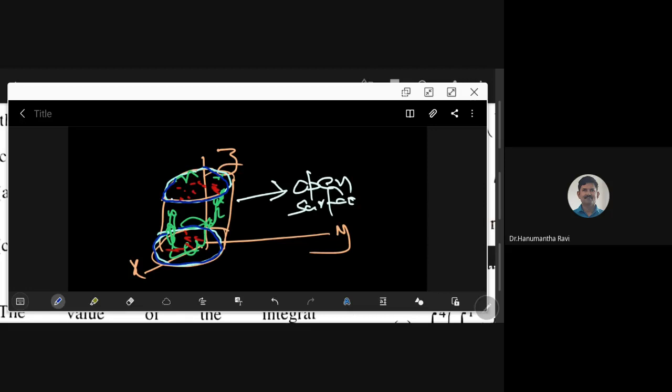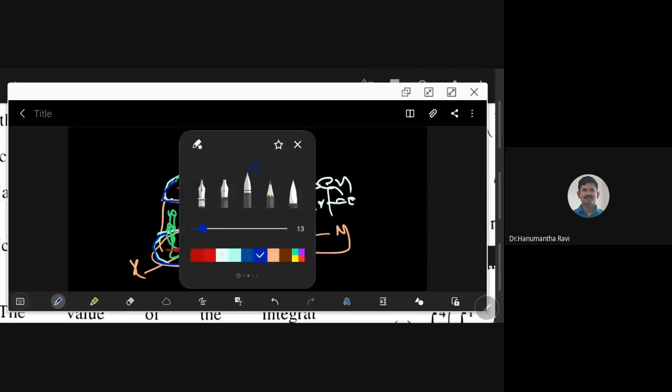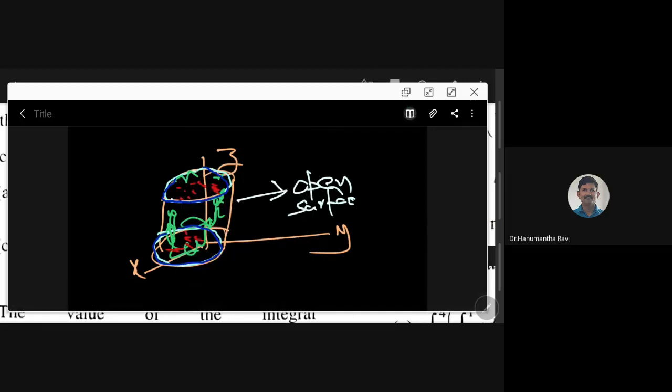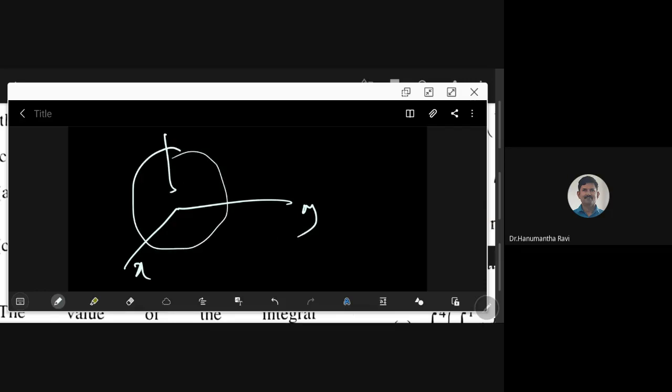If one wants an example of a closed surface, the best example is a sphere. So you have x, y, z, and you have the surface here. That's a closed surface. Usually, when we are dealing with closed surfaces only, we can think about volume integrals. Please remember this.